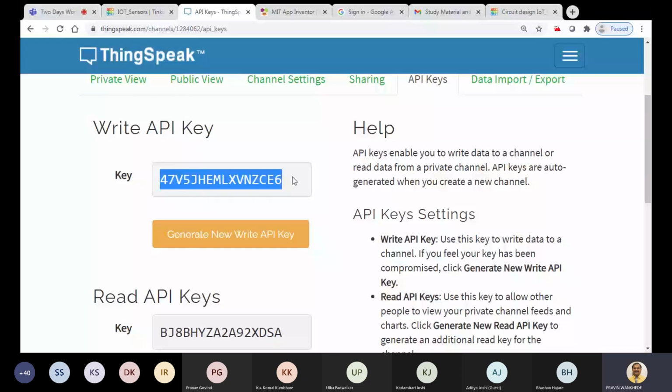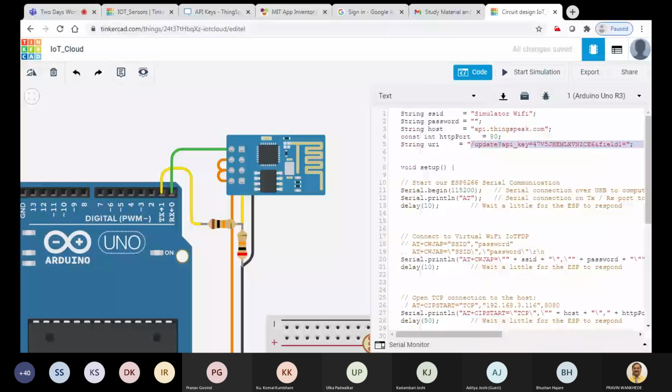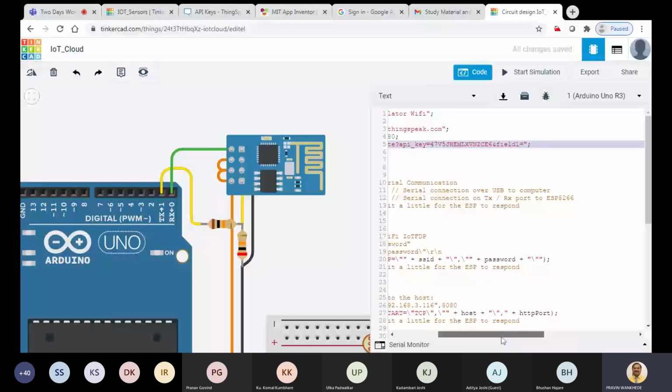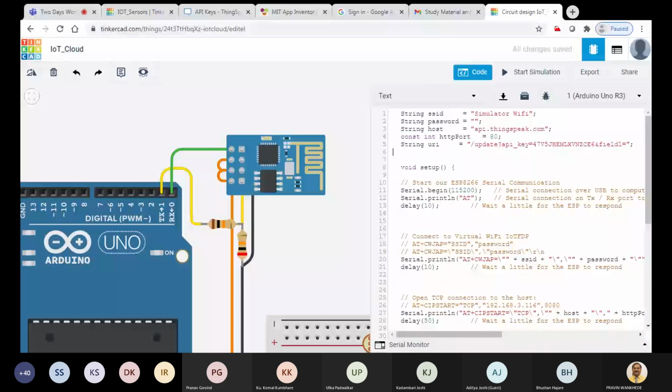So what are we actually doing? We are not using our own mind. The way ThingSpeak said that you have to send data in this format, we are creating the same link here. First we have created the host, and then we are creating one link: update, then question mark api underscore key is equal to your write key, and then field1 equal to. Fine. Once you are done with this link, we'll move to the other part of your setup.